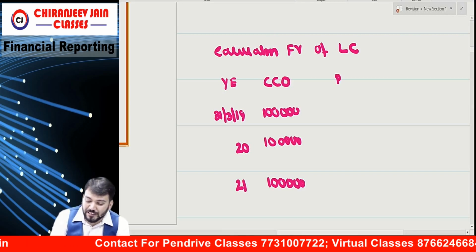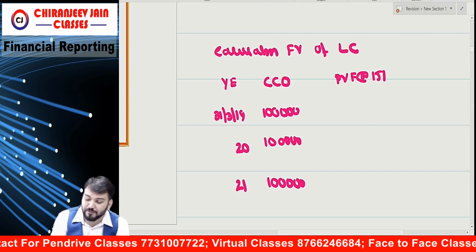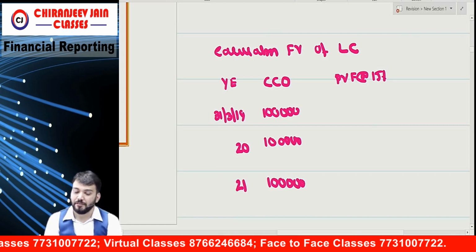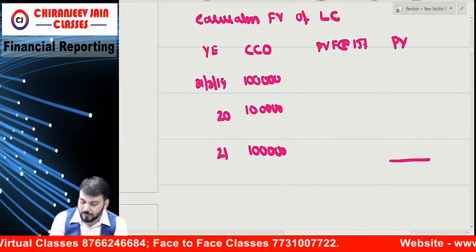Now we'll find out present value factor at what rate? 15%. Why? Because the market rate of interest is 15%. Correct? So what is the present value? Can you give me the present value total?